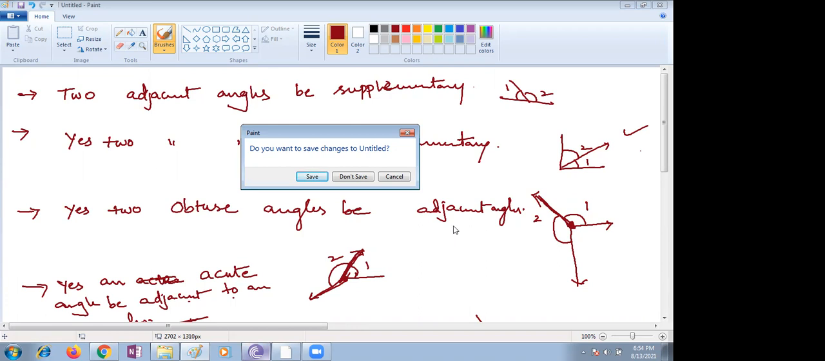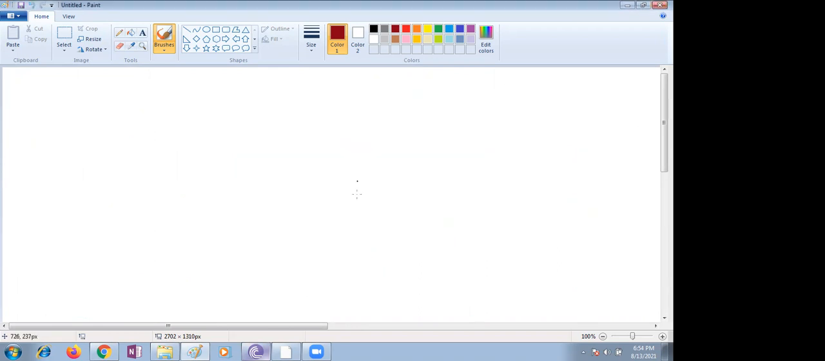Next, children, we will start linear pair. This is also a word very similar to supplementary, but here we use adjacent angles. What is the meaning of linear? Linear means straight. Linear pair means straight angle, how much? 180 degrees.